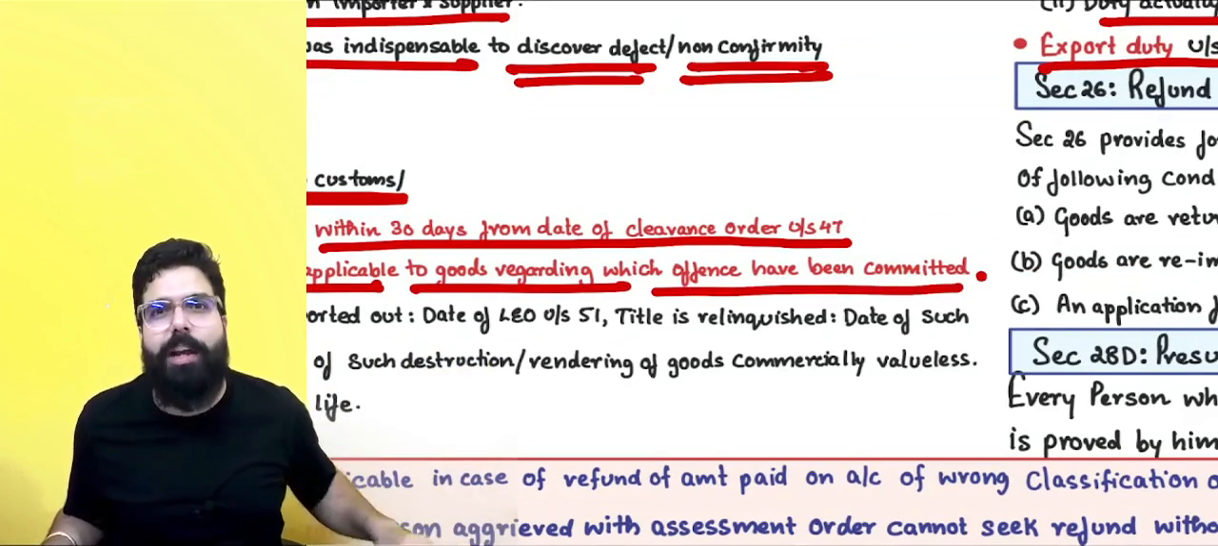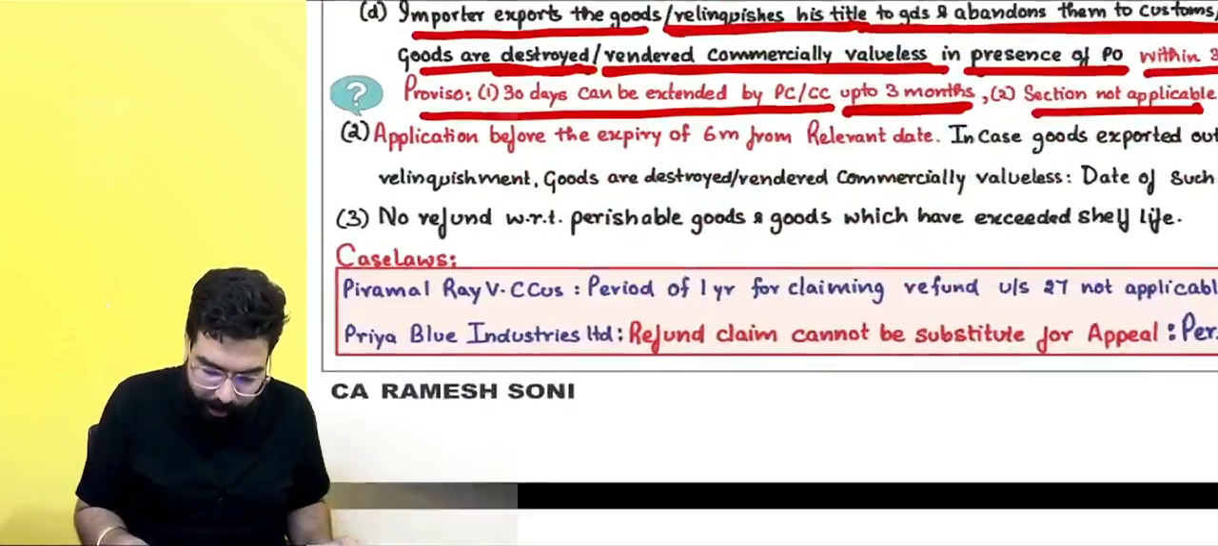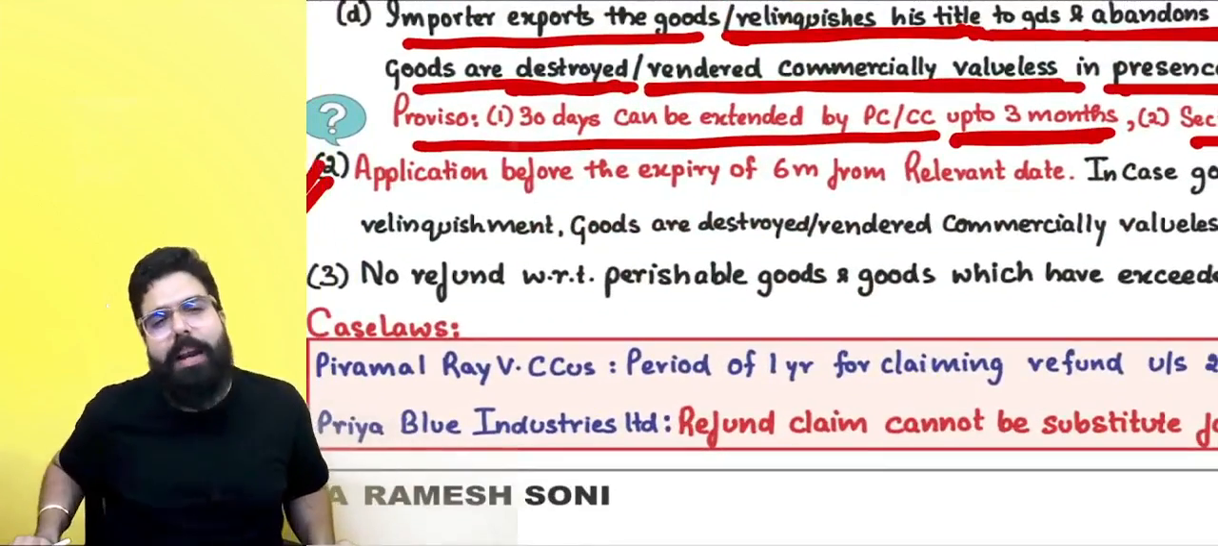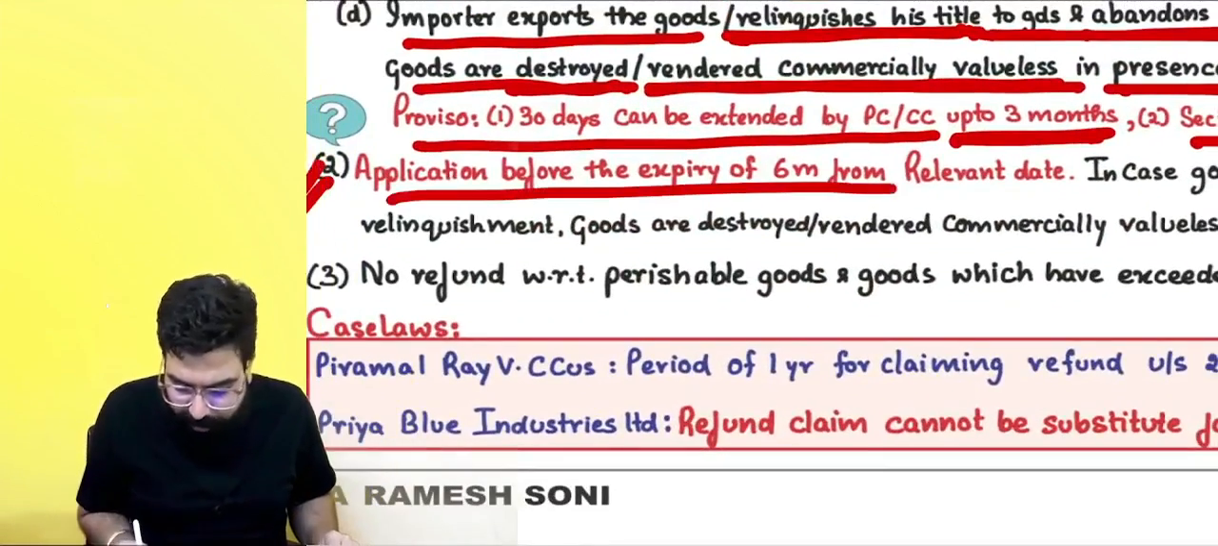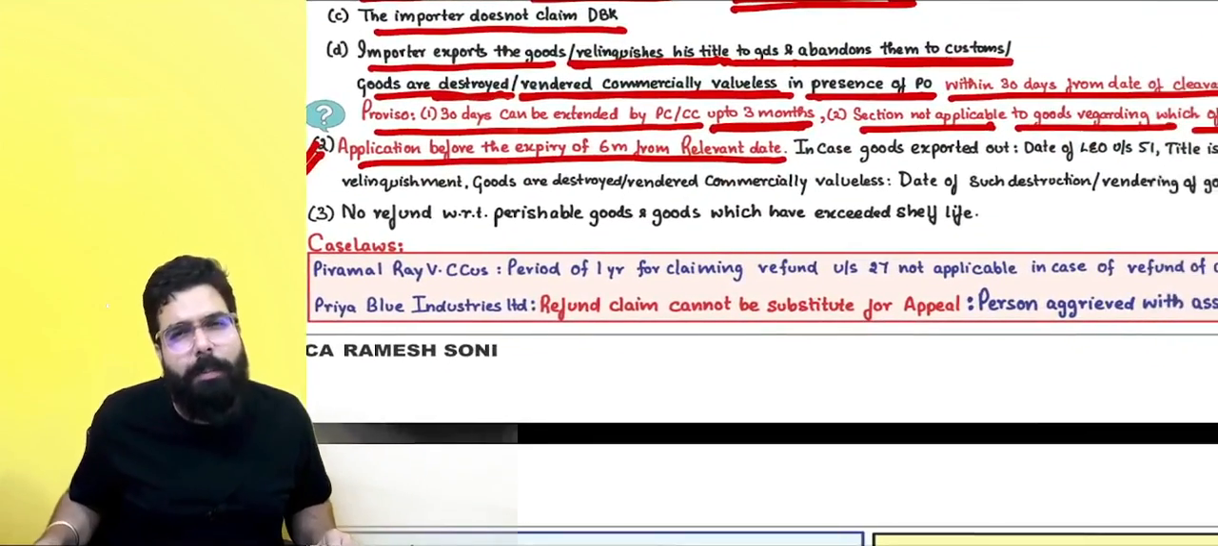Now they will send you to jail. Baba, return of duty etc. is not there. Then, sir, how will I go ahead and file an application? Application should be filed within 6 months from the relevant date. Sir, what do you mean by relevant date?